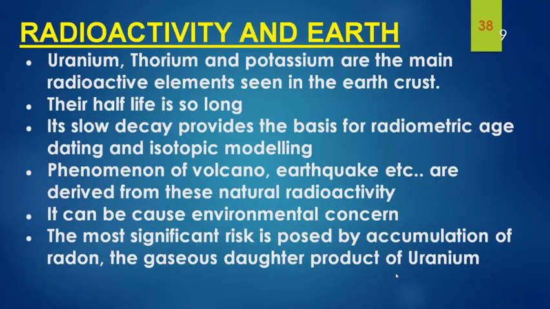And my next topic is radioactivity and Earth. Uranium, thorium, and potassium are the main radioactive elements seen in the Earth's crust. Their isotopes uranium-238, thorium-232, and potassium-40 decay with half-lives so long that a significant amount remains in the Earth. The slow decay of these isotopes provides the basis for radiometric age dating and isotopic modeling. Phenomena such as volcanoes and earthquakes are derived from the natural radioactivity.